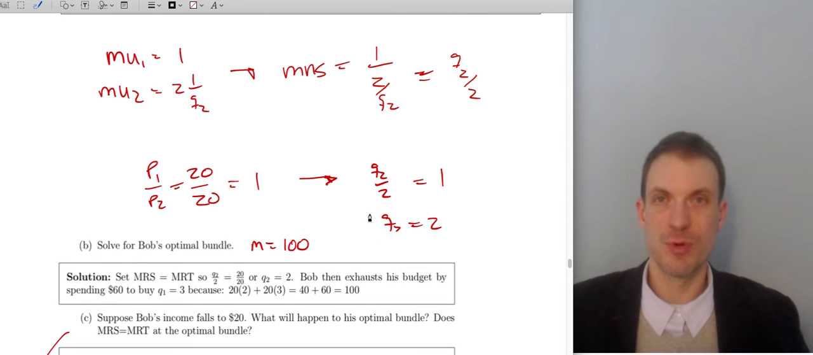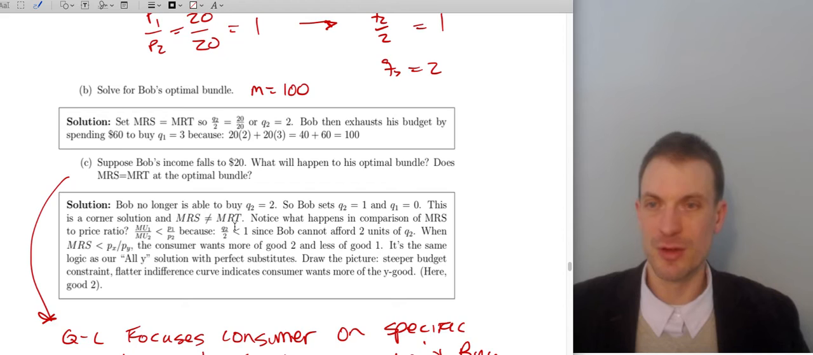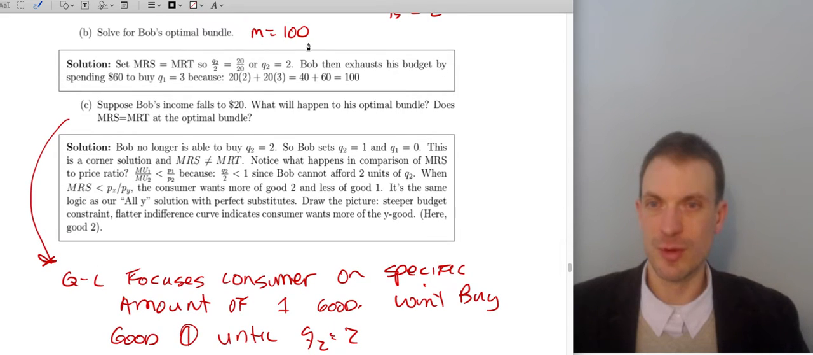Remember, with quasi-linear utility, there's one good that the consumer is really focused on, and here it's good 2. So they want 2 units of good 2. Solve for Bob's optimal bundle. Well, Bob has 100 units available, so Bob's going to buy 2 units of good 2, which is going to cost $40 because the price of good 2 is 20. And now Bob's going to have $60 with which to buy good 1. So Bob's optimal bundle is going to be 2 units of good 2, 3 units of good 1.